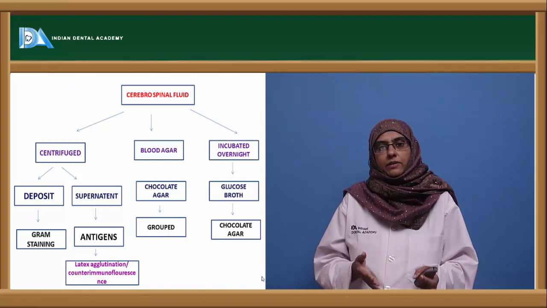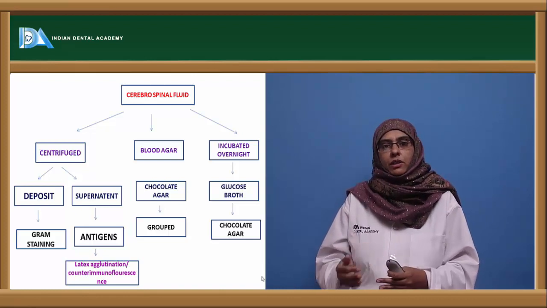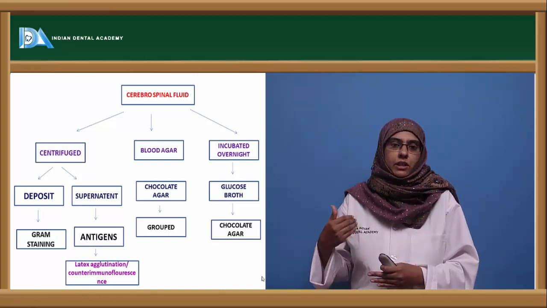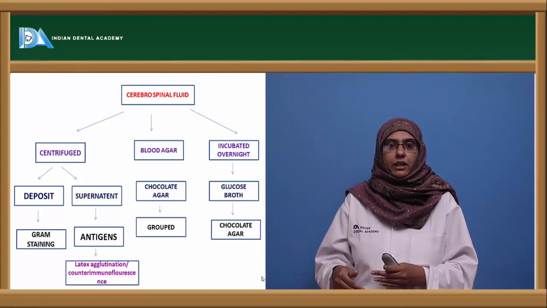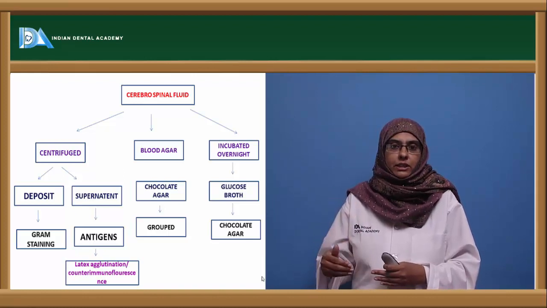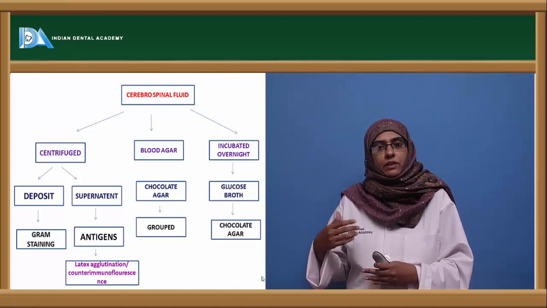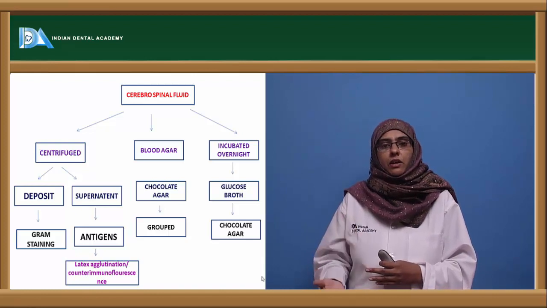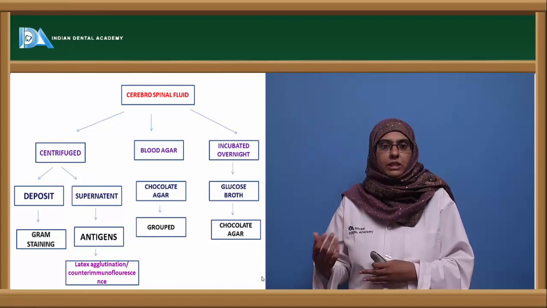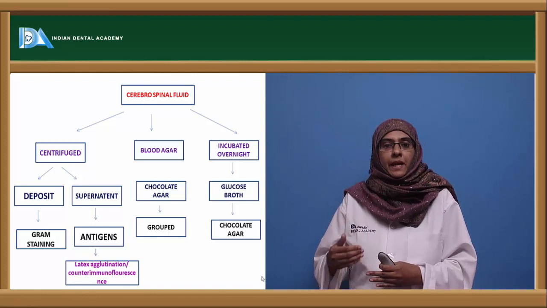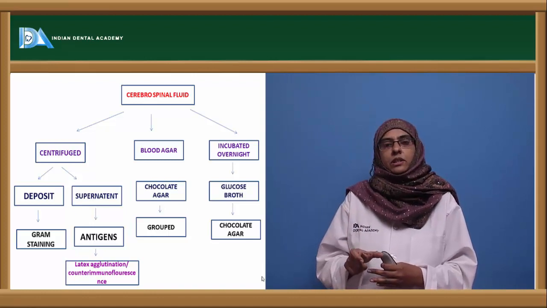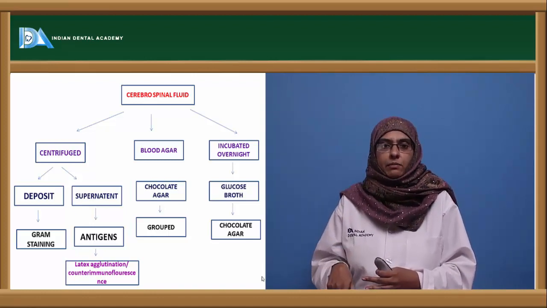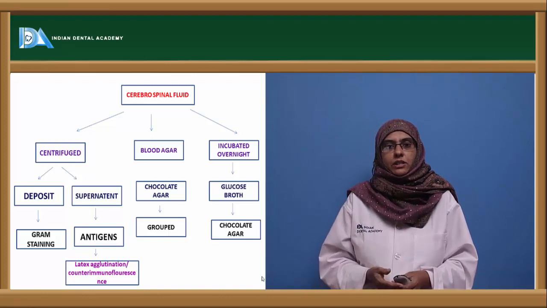Next part of the cerebrospinal fluid is inoculating onto the culture media. You can go for blood agar or the chocolate agar. Once the growth of the organism is there, you have to group them, because there are different kinds of Neisseria organisms involved in meningitis. So you have to group them in order to identify the main causative agent, and grouping is usually done by agglutination or other serological techniques.